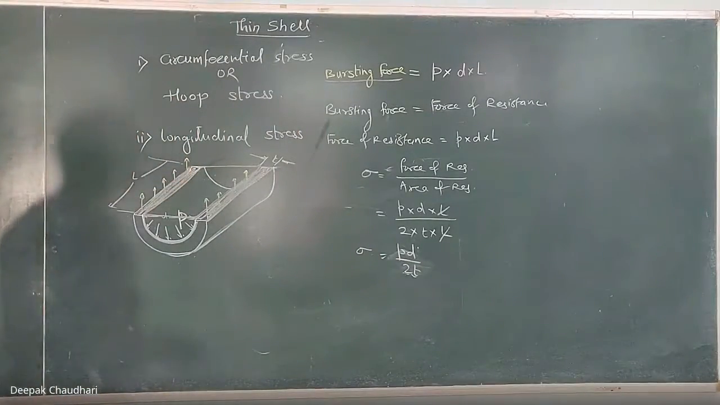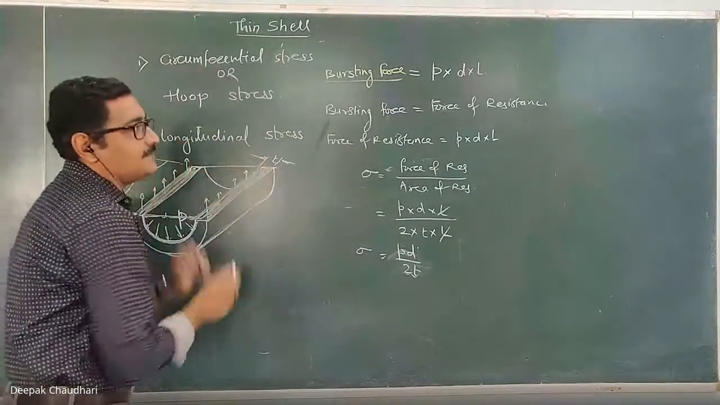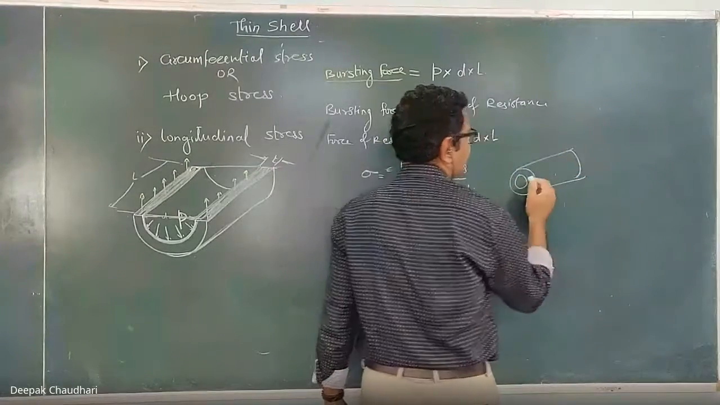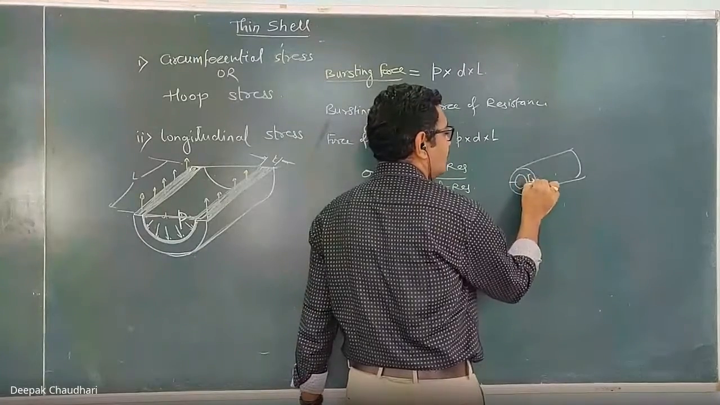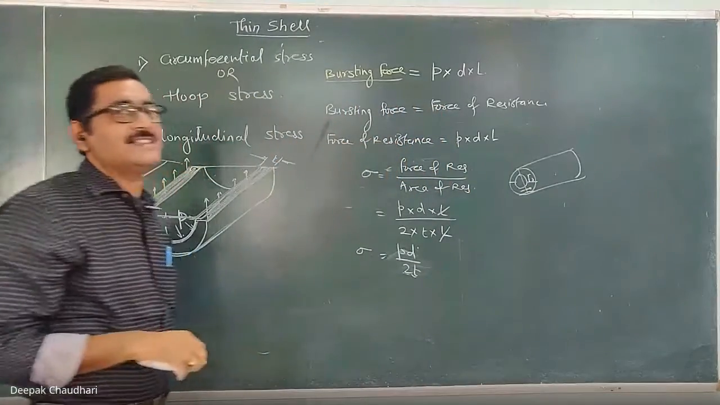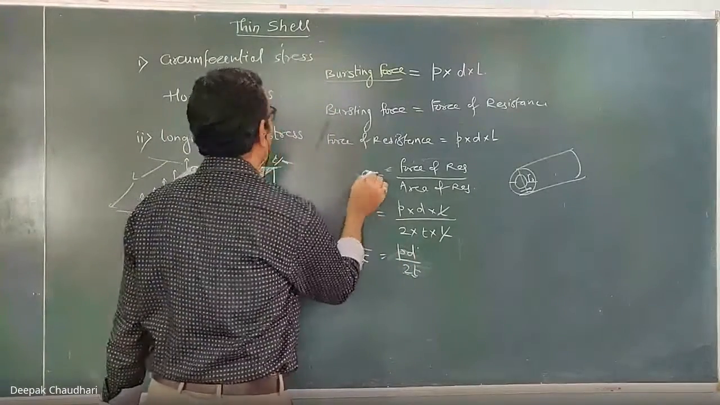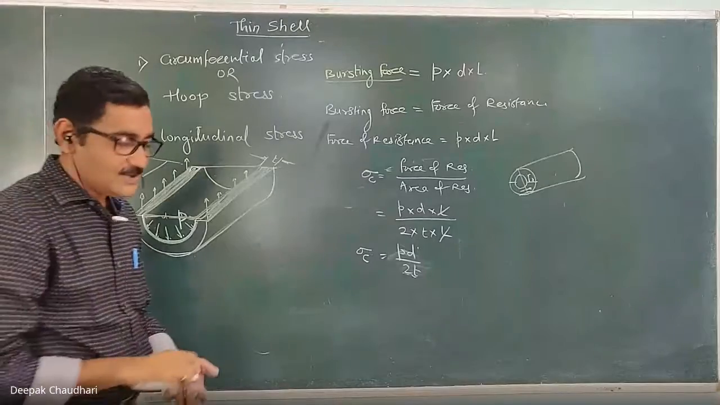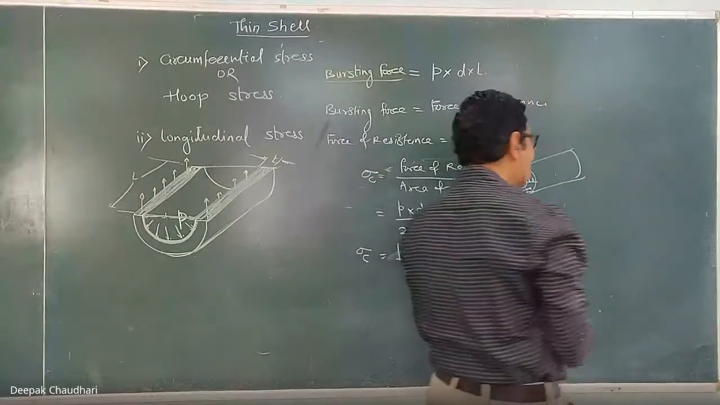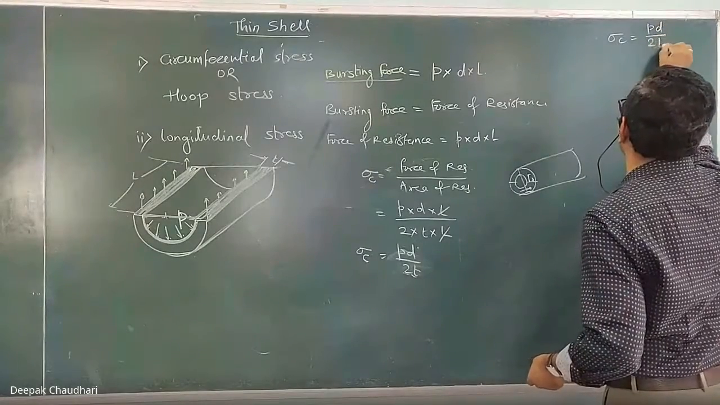Now here, this force of resistance is induced along the circumference. If you consider anywhere, the force of resistance is induced here. Now, since the force of resistance is induced along the circumference, this stress is known as the circumferential stress or the hoop stress. So how much is the magnitude of the circumferential stress induced in the thin shell? The circumferential stress or the hoop stress can be written as PD upon 2T.